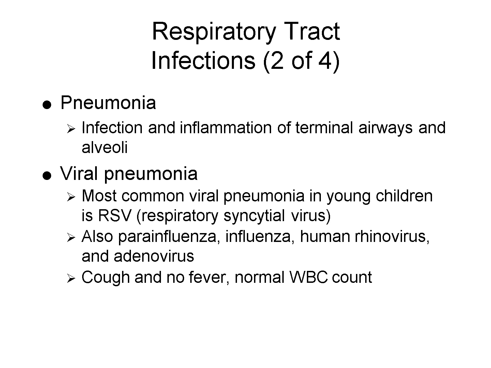Viral pneumonia in children is most often caused by respiratory syncytial virus, but other culprits include parainfluenza, influenza, rhinovirus, and adenovirus. The infection affects the terminal airways and alveoli, resulting in cough and difficulty breathing. Fever may be absent, and the white blood cell count is often normal, which can make diagnosis challenging. Supportive care is usually sufficient for recovery.